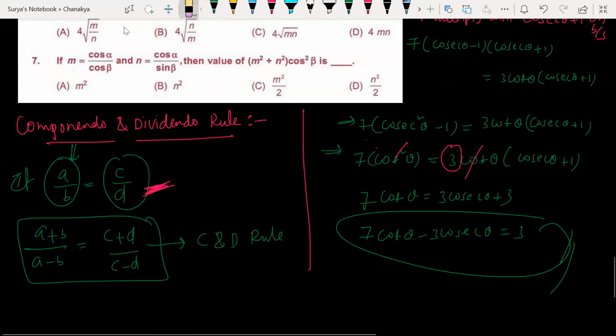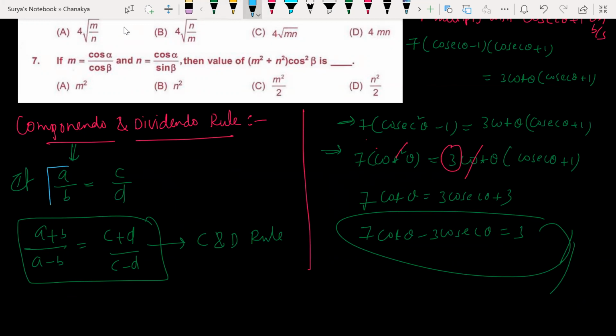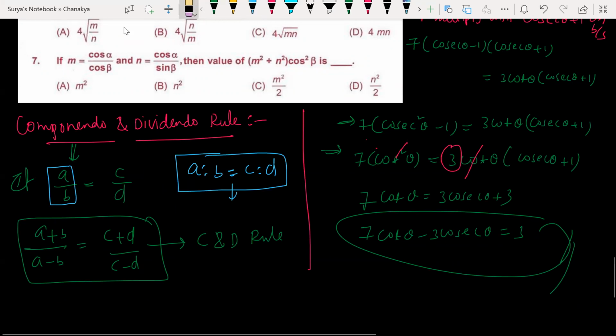Whenever you have two fractions like this, which means I'm equating these two ratios, you might have learned in class 6. A is to B is equal to C is to D. If I equate two ratios, this is what is called a proportion, isn't it?